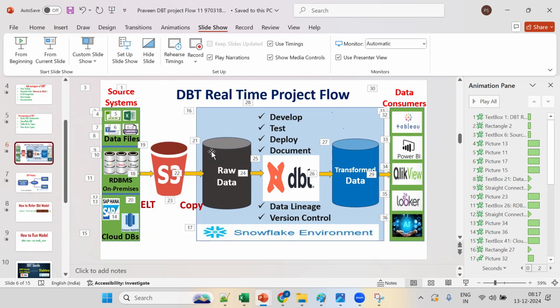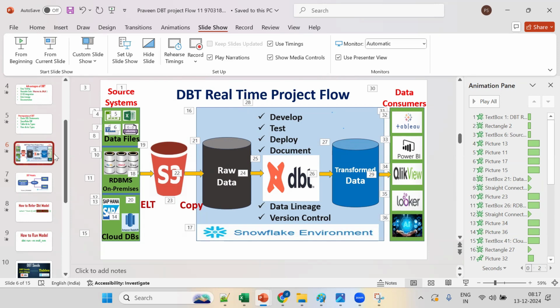So do we need to put the data in some place, whether it is file data or table data, because it is not participating in extraction? Hold on for 2 minutes. Once you see this project flow diagram of DBT, you'll get some clarity. Right now you're getting confused.